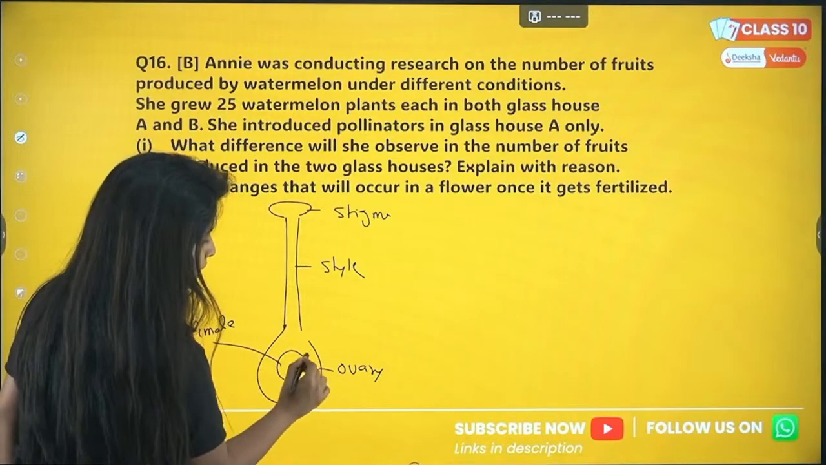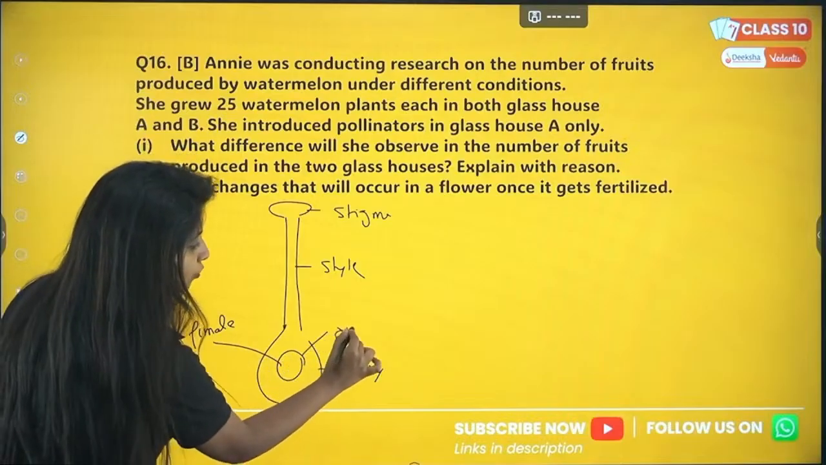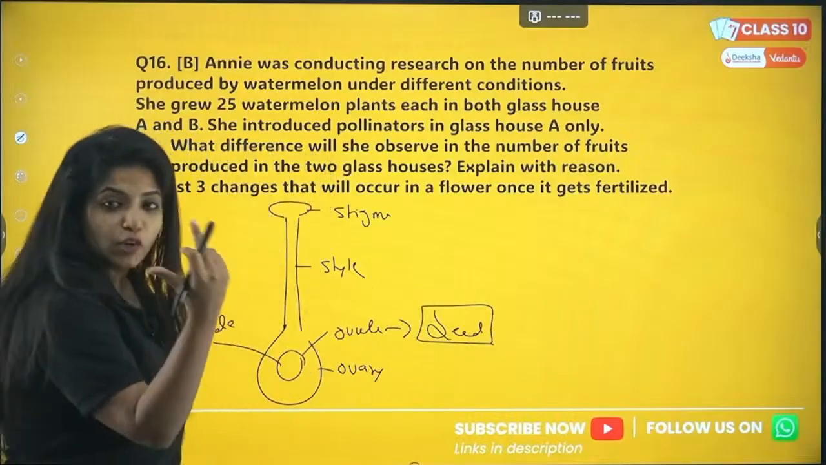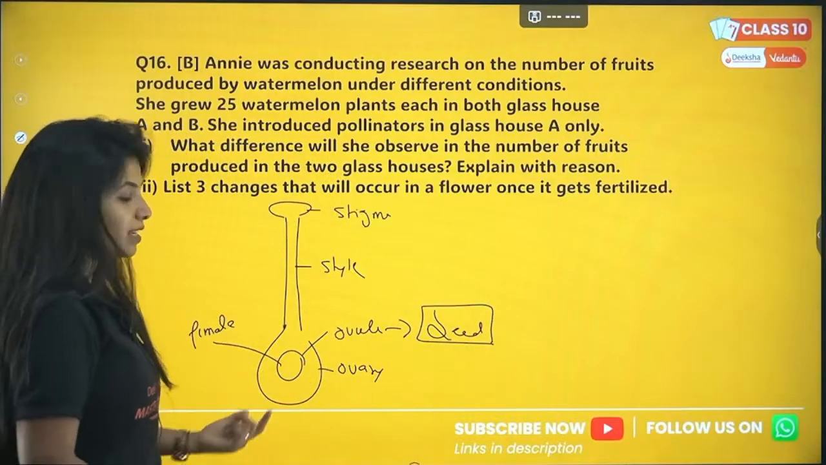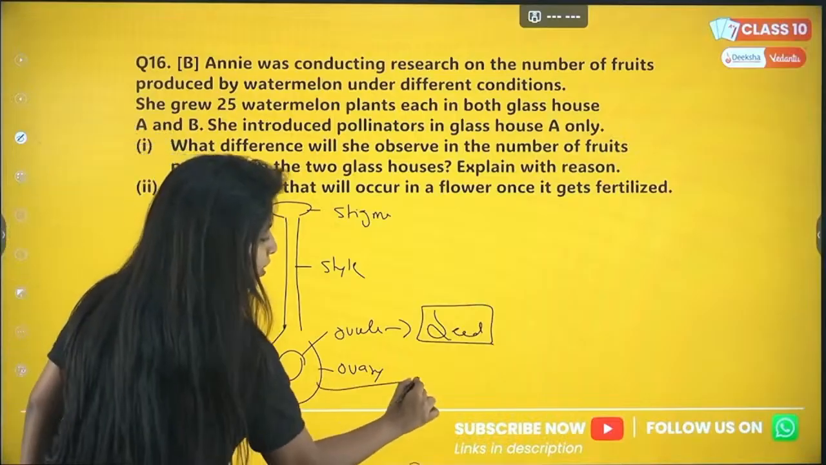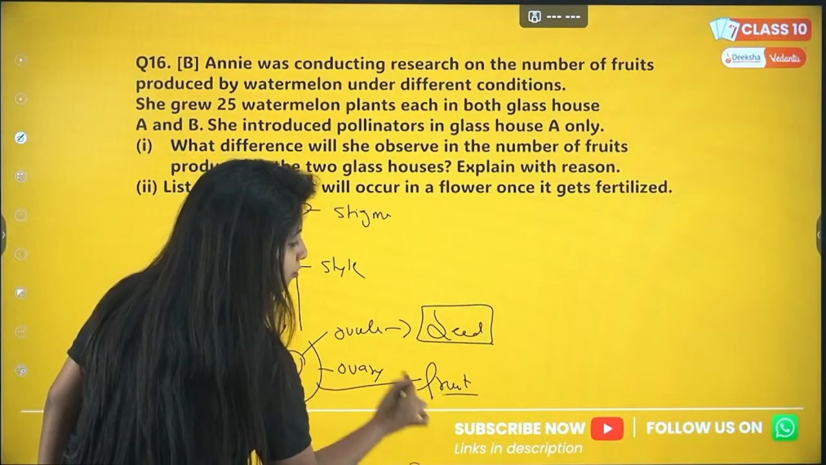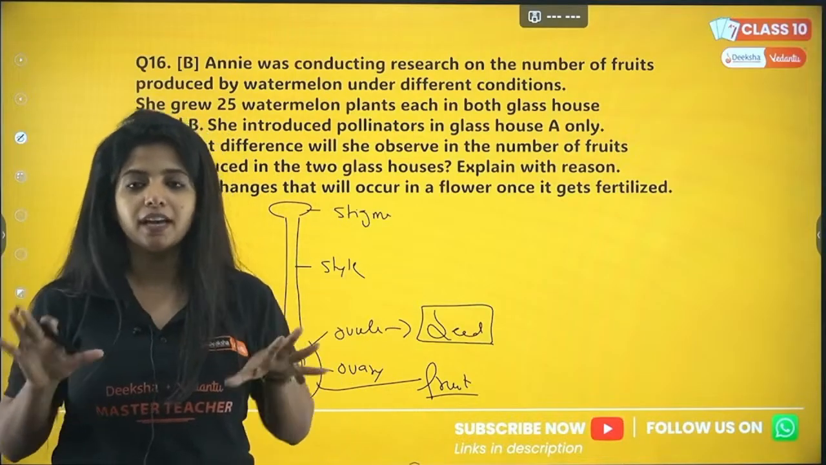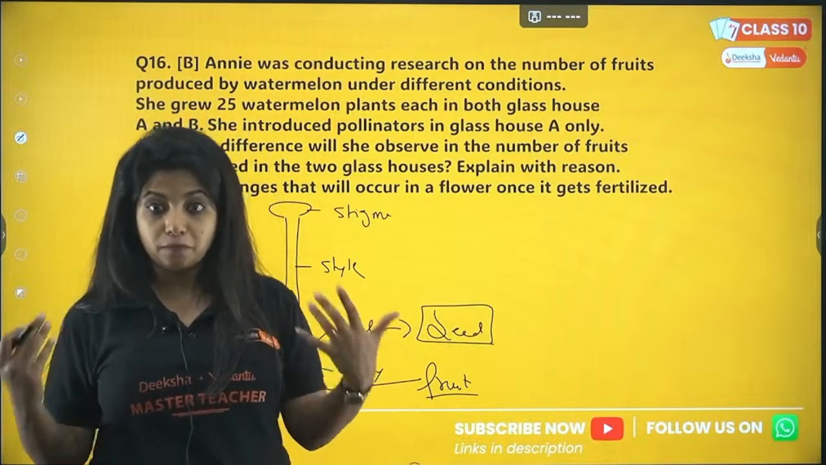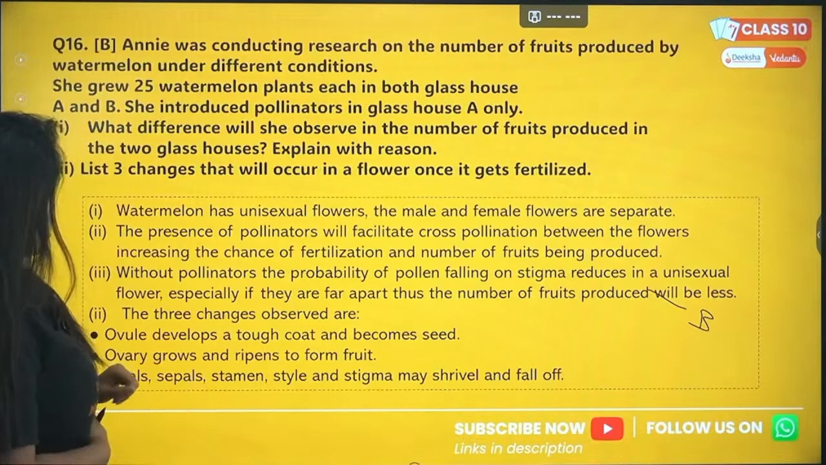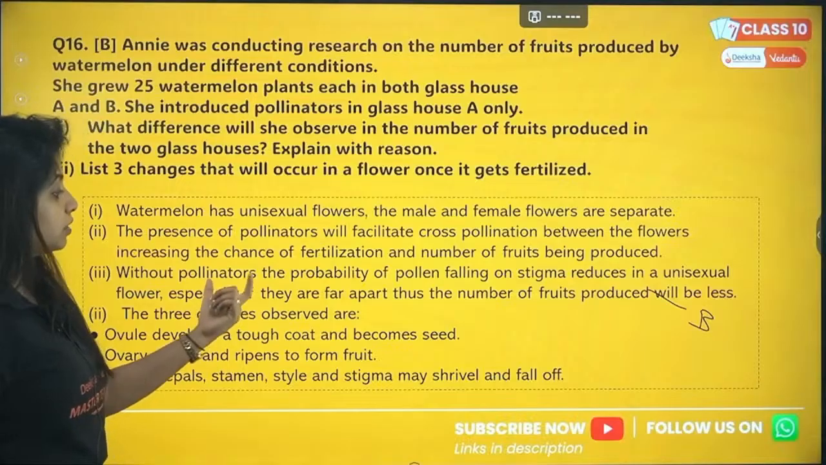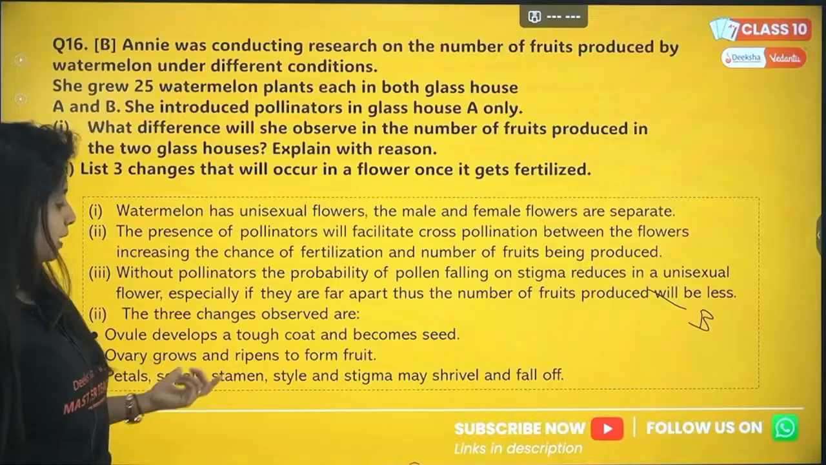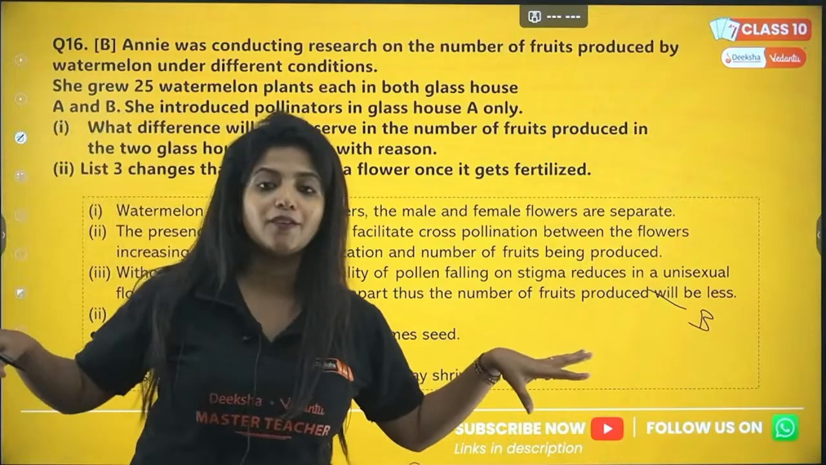The ovary which is there, my dears, first of all I'll talk about the ovule. So ovule which is there, it will turn out to be a seed now. Ovule turns out to be a seed. Then what happens outside? Where do you find seed? Inside the fruit. So ovary turns out to be a fruit now. And whatever extra parts were there, for example, petals, sepals, everything, it will all fall down. And it will properly form a fruit. So ovule develops a tough coat and becomes seed. Ovary grows and ripens to form a fruit. And petal, sepal, stamen, style, everything will shrivel and fall off.